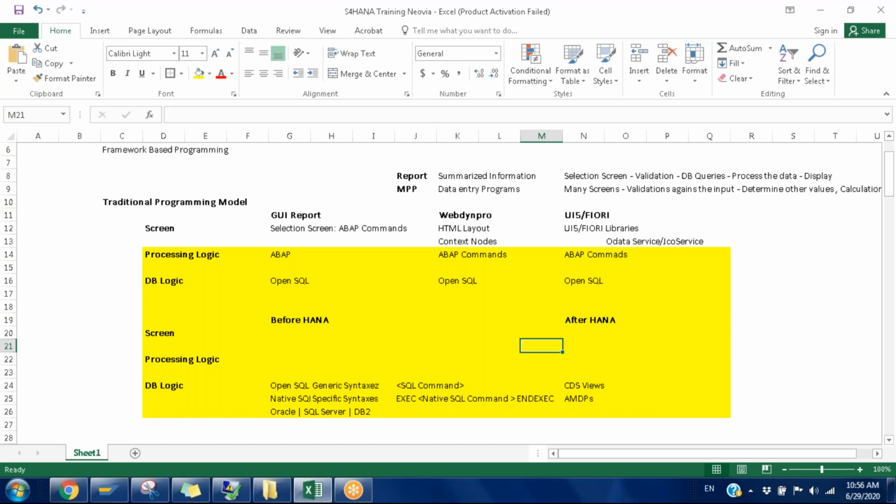Coming to ALV reports: with SQL scripting we cannot create a report. But in SAP we have the ALV function modules and APIs through which we can generate reports, and with a simple statement we can create screens. SQL scripting cannot create any screen on its own; it takes the help of UI5 or Fiori to generate one. ABAP is very strong, and the rest of the things support it to be able to do certain activities.